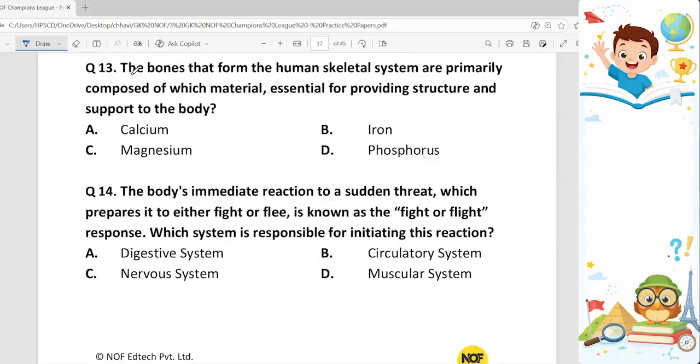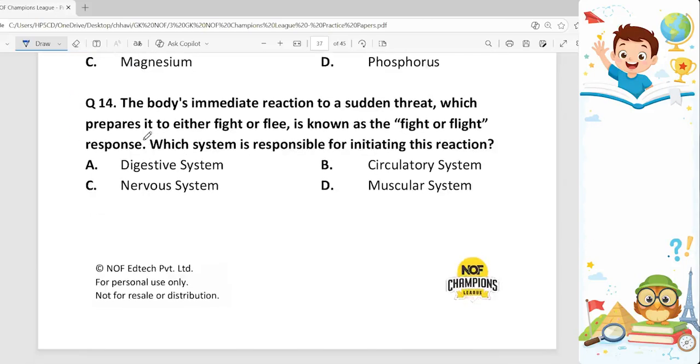13th question. The bones that form the human skeletal system are primarily composed of which material? Essential for providing structure and support to the body. And options are calcium, iron, magnesium, and phosphorus. So the correct answer is calcium, option A.